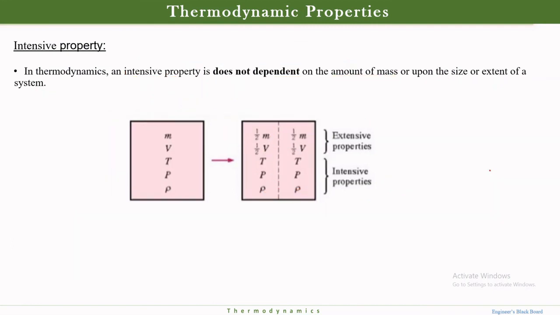And what is an intensive property? It does not depend on the mass. That's why temperature does not depend on mass, pressure does not depend on mass, and density does not depend on mass. Thank you so much.